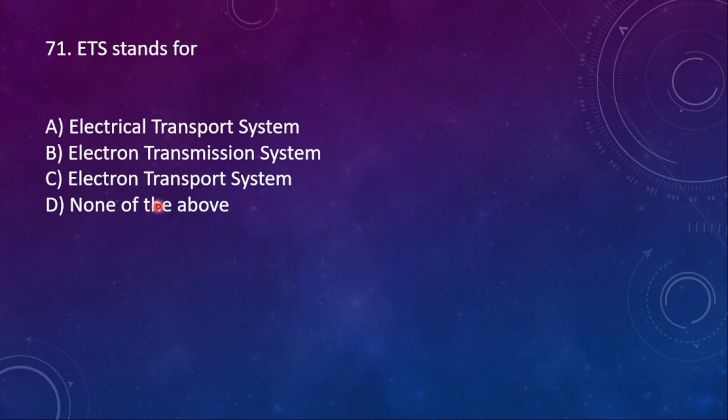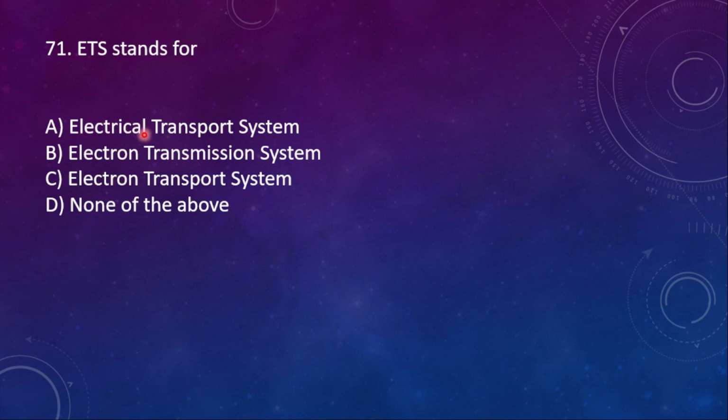71. ETS stands for Electrical Transport System, Electron Transmission System, Electron Transport System, none of the above. So here, sorry, this is electrical transport system. I thought electron. So see, I also made a mistake just because of a small negligence.